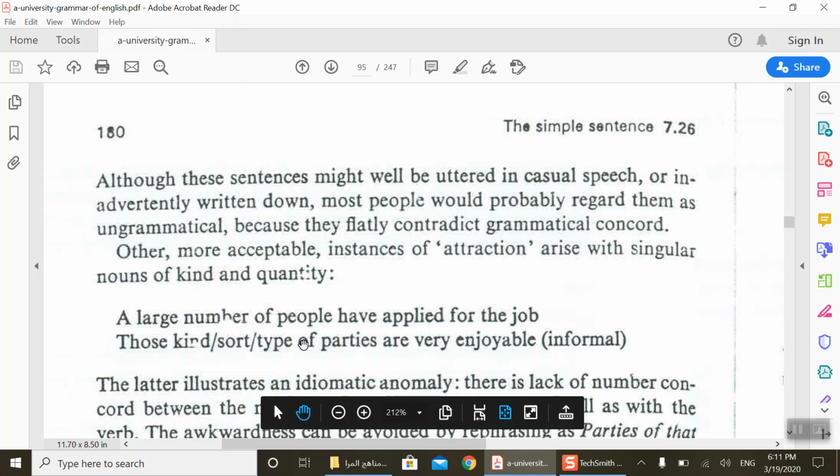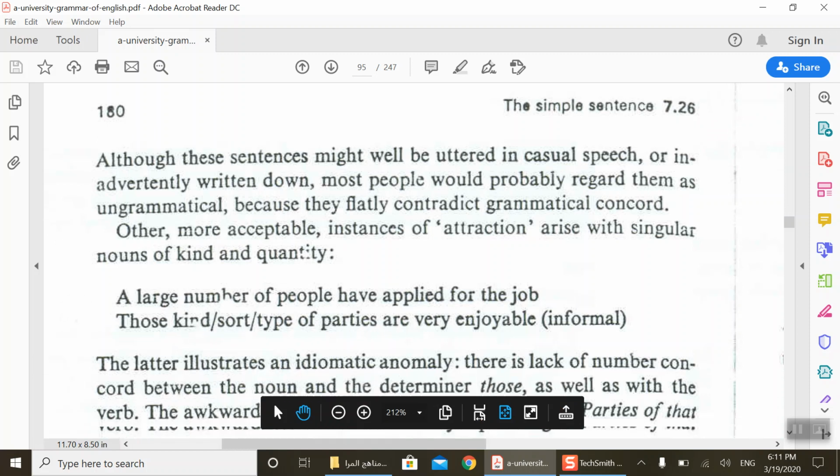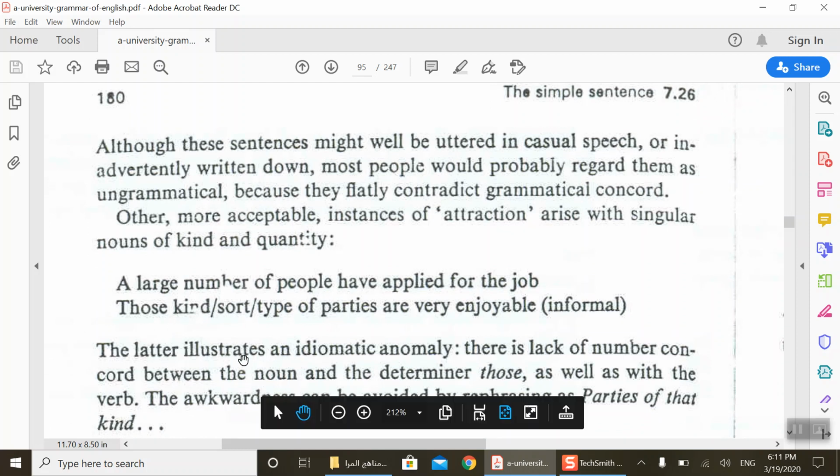Here there is a lack of number concord between the noun and the determiner, those.